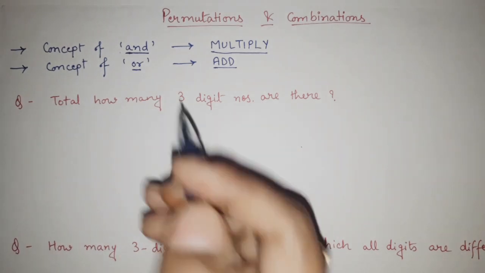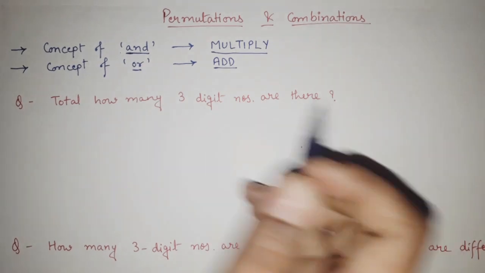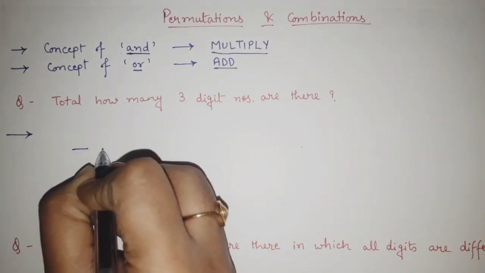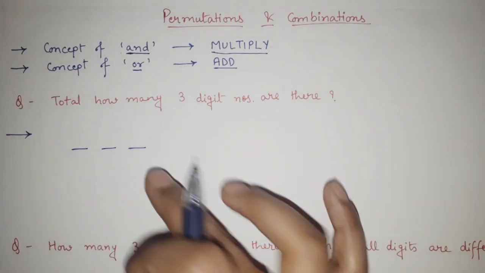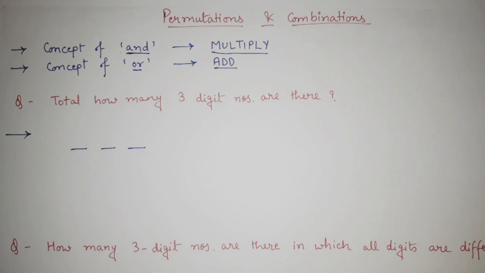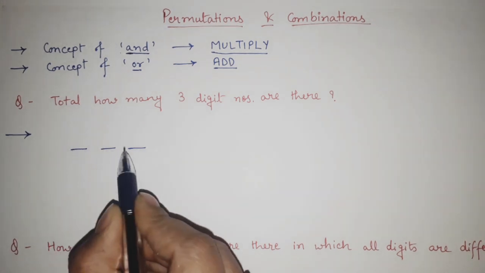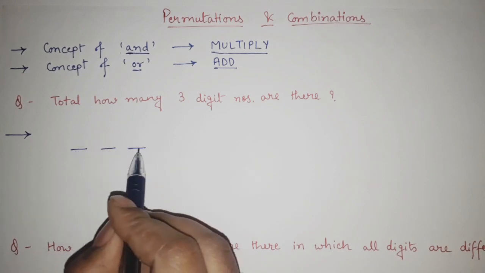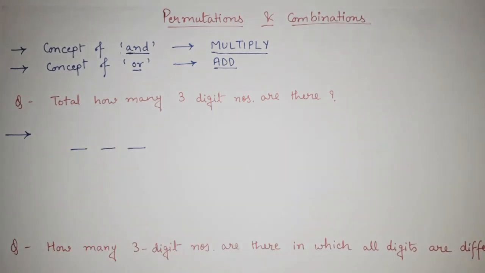So how do we do that? Whenever they ask how many 3-digit numbers there are, one thing is clear: we will have 3 digits, 1, 2 and 3. So these are the 3 places, because it is a 3-digit number. Now in these 3 places, we will see how many digits are possible.